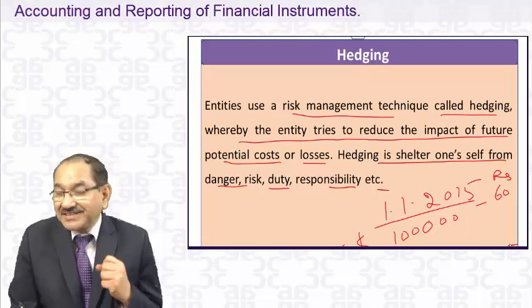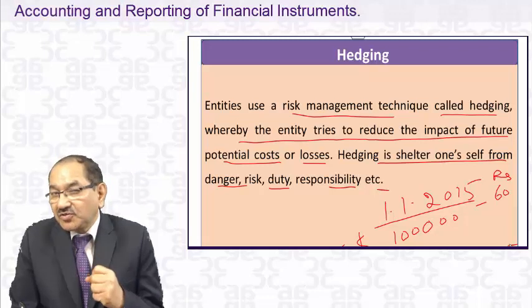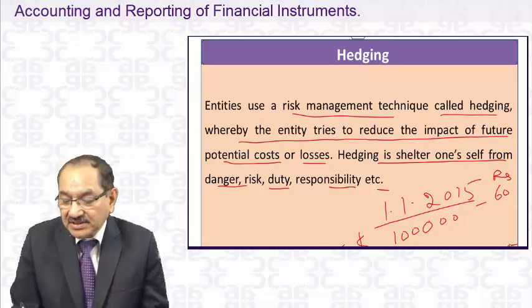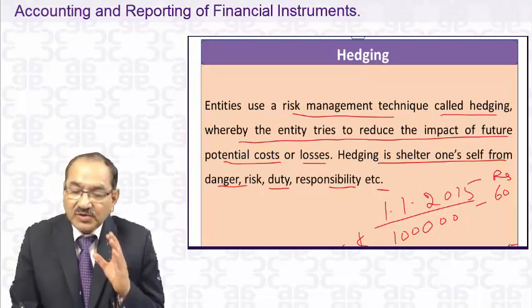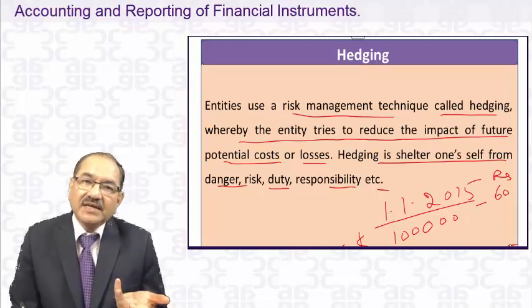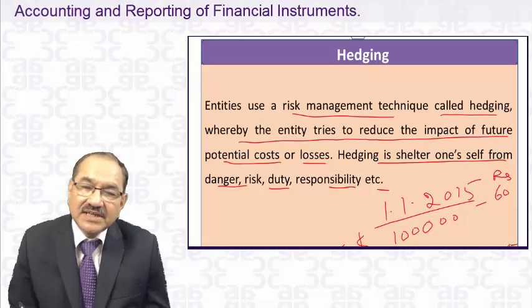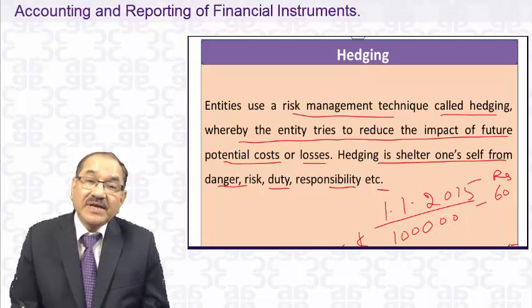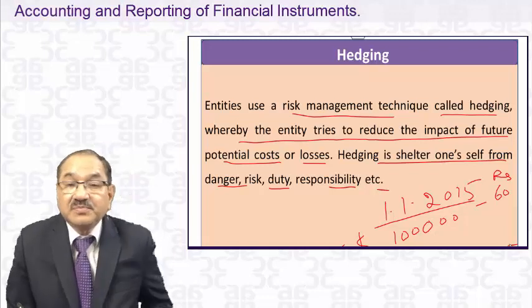It wants to hedge itself, means it wants to minimize its losses. Say, okay, $1 lakh today is equivalent to 60 lakhs, but I have no money to pay. So I am not paying the 60 lakhs, but I want to pay it after 3 months. That will be on 31st March 2015.